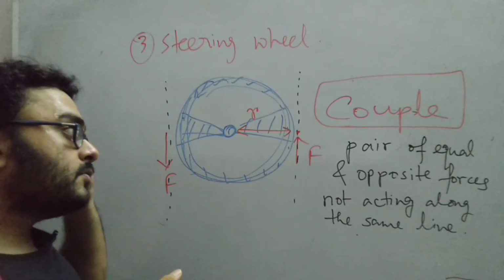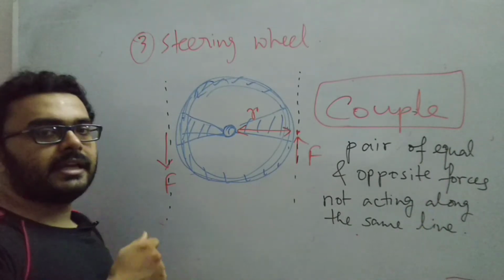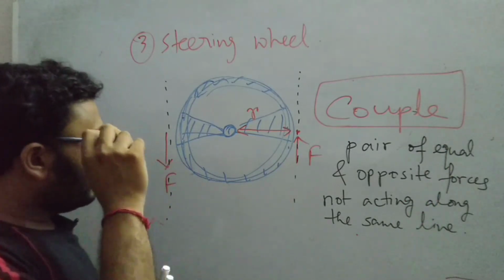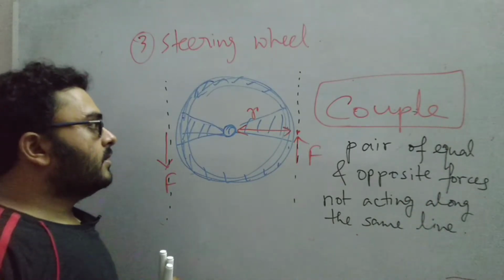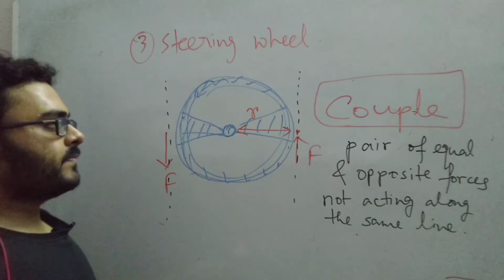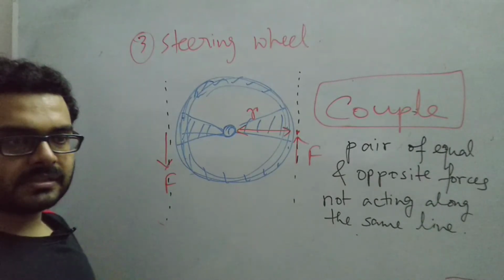This couple can also be demonstrated while you open a tap. In general, we have seen the expression for a torque is force into perpendicular distance.